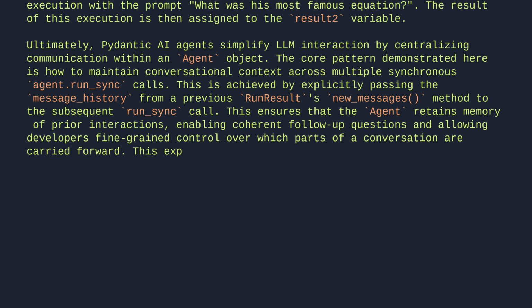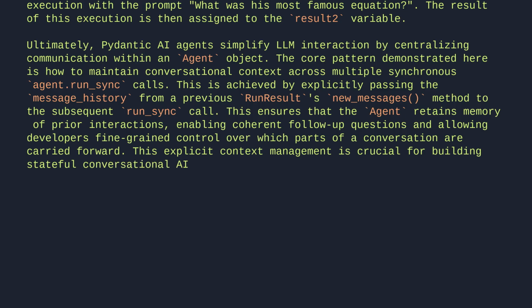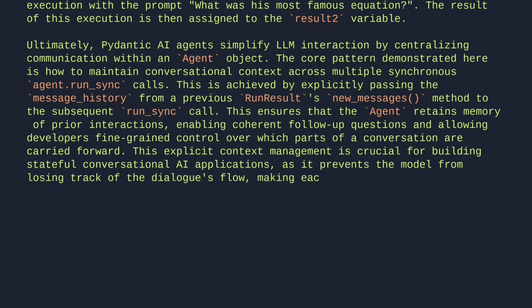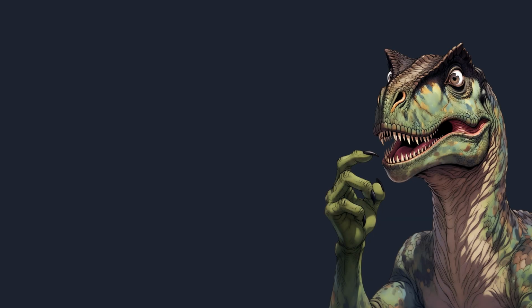This explicit context management is crucial for building stateful conversational AI applications, as it prevents the model from losing track of the dialogue's flow, making each interaction contextually aware. Agent recalls, but each run_sync rebirths dialogue; message history, his only thread from oblivion.